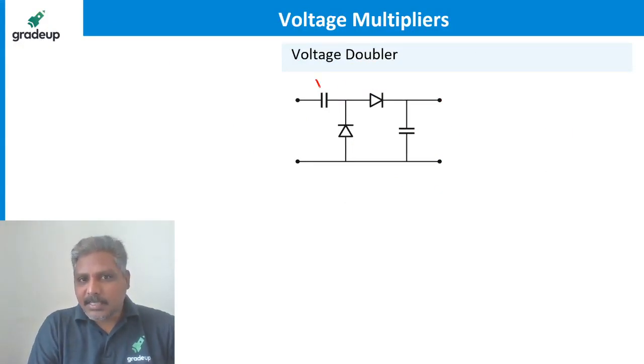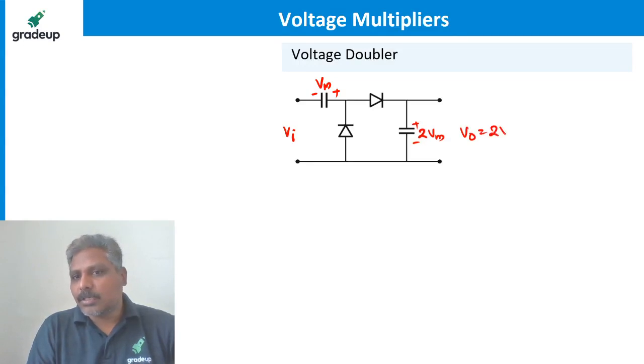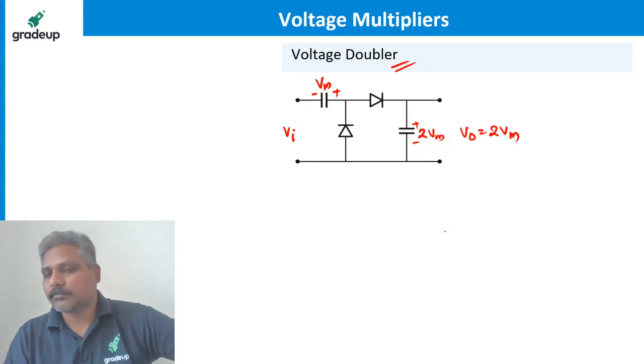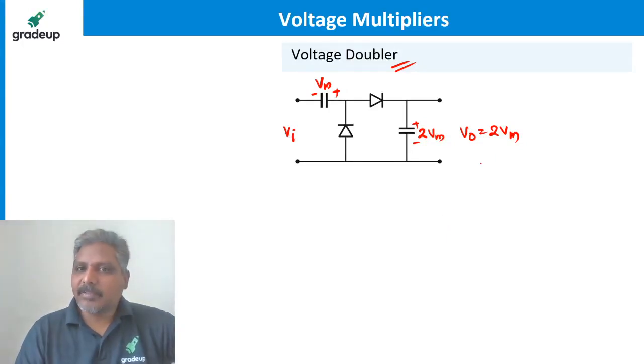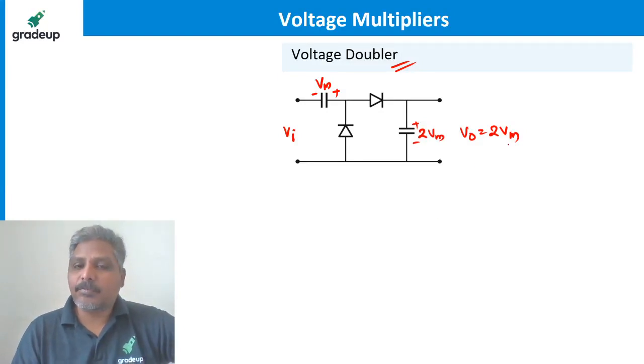So see guys, it is very simple. This is the capacitor charged to Vm in this direction. This is the capacitor charged to 2 Vm in this direction, as per this clamper, and this is the peak detector, and this is the Vi. So output is twice the input. V0 is 2 times Vm. That is what we call a doubler. Can we have voltage tripler, voltage 4 times if you want?